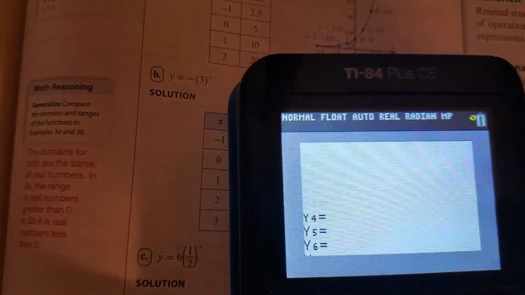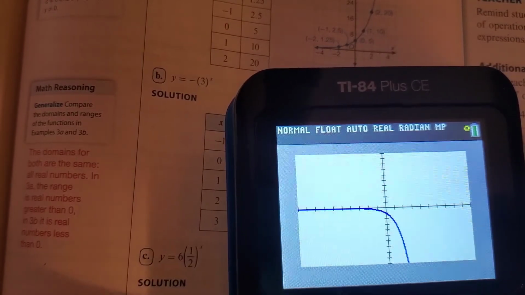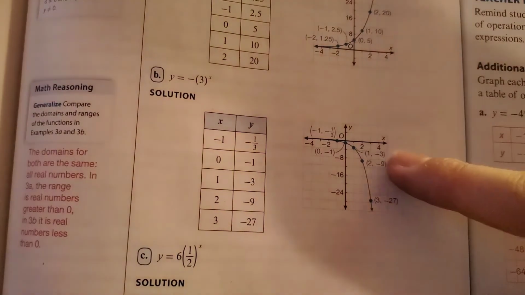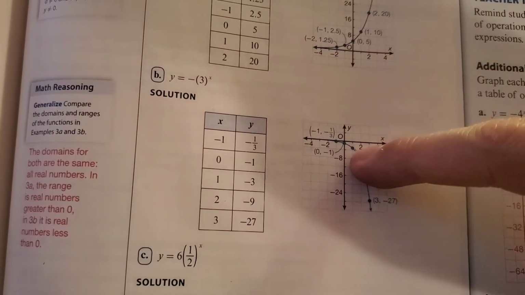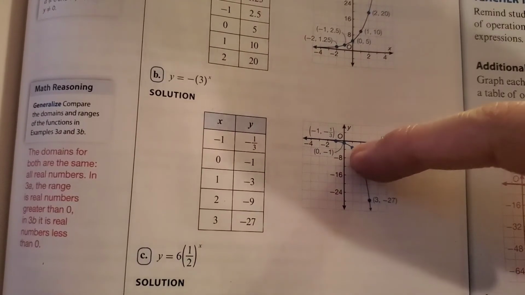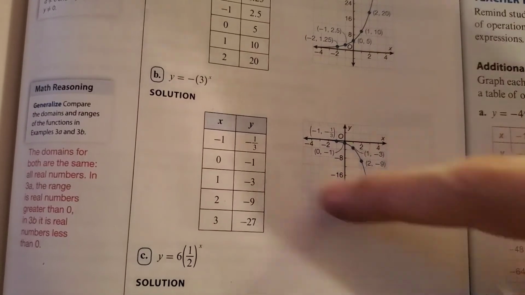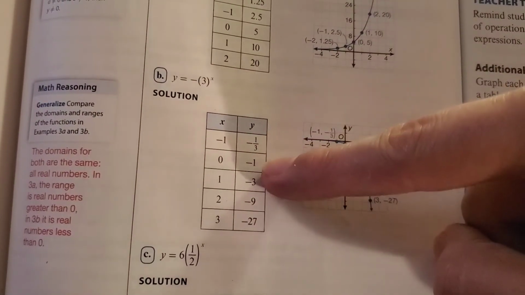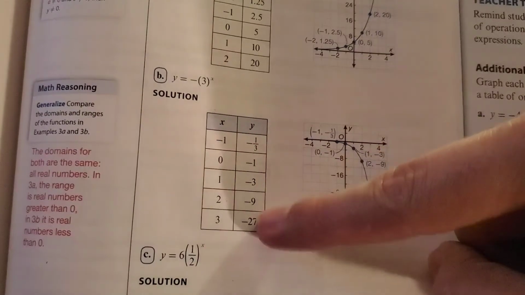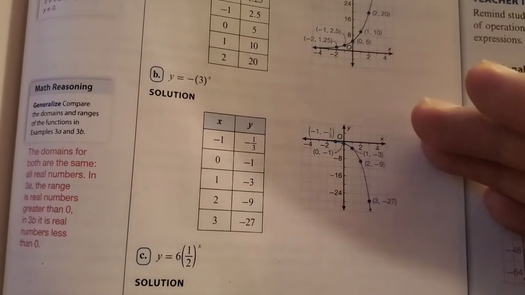And that's it. And so now I'm going to graph. And look how it looks. It looks very similar to what I have right here, that it's coming down. But I told you, the reason I didn't want to keep on doing it manually is because it's -8, -16, -24, and it just keeps growing and growing, because if you look at the table, it goes from -1/3 to -1 to -3 to -9 to -27, and it will keep on going bigger and bigger and bigger. And that's why I wanted to show you that.